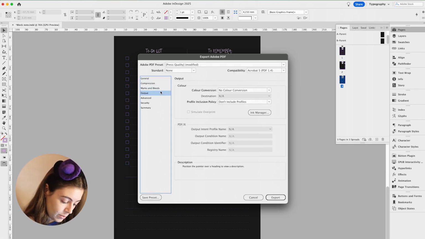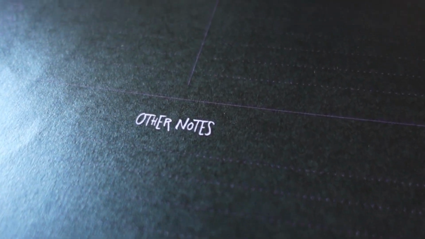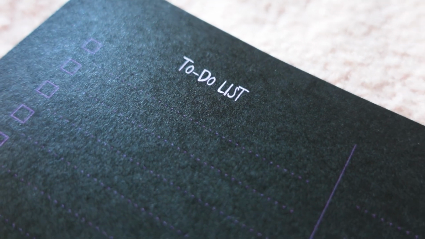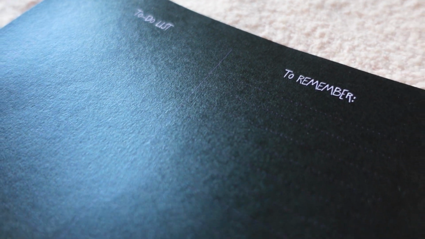Yes, marks and bleed, we don't need that. Output, no color conversion. We can add like a small ghost as we did before. Maybe we can decrease the margins so that we fit a frame, but I feel like this is okay. Now we did everything that we wanted to do. I'm gonna bring you to future Chiara with her printed things.